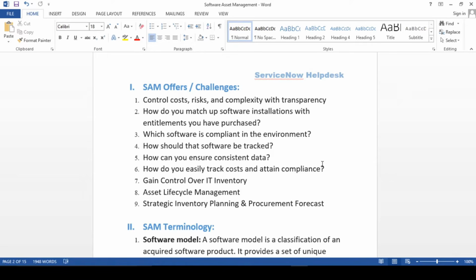Sometimes what happens is that you have software but you don't have information that you already have a purchase in your stock, right? Let's say you have purchased MS Office for 50 licenses, and 20 people joined your organization, but you don't know that 50 licenses are still there with us. In that case, maybe you will go for purchasing a new one. If you are implementing a SAM, it will give you the whole representation, basically: how many software licenses we still have and what needs to be purchased.